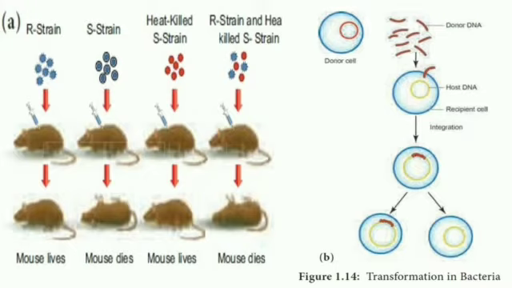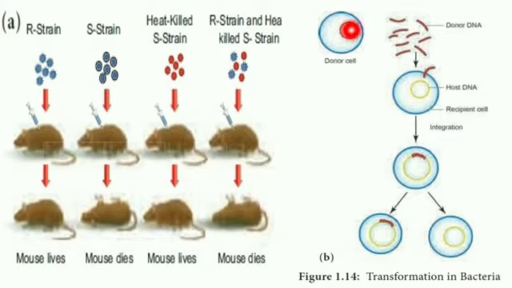The reason is that the virulent DNA, the disease-causing DNA that is present in the S strain, is released maybe into the blood of the mice and is simply taken up by the R strain, and the R strain becomes virulent and simply kills the mouse. That is what he is explaining in this diagram.